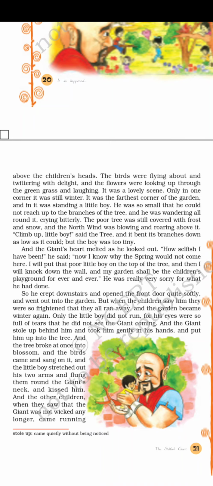"And then I will knock down the wall." Then he decided to knock down the walls of the garden. "And my garden shall be the children's playground forever and ever." He decided to declare his garden as the children's playground forever and ever. And he was really very sorry for what he had done. He was very unhappy about his misdoings, that he forced the children to leave his garden and built that high wall around the garden. So that's why he was very sorry for his misdoings. Right? That's all. Thank you.